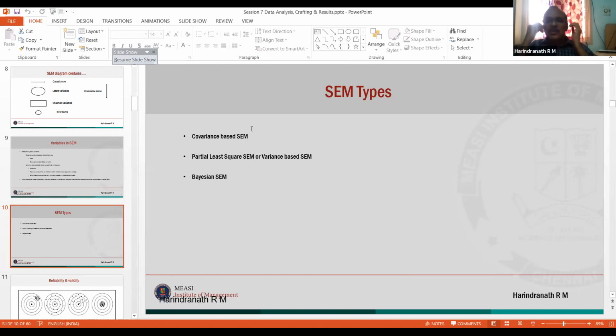So there are 3 types of SEM. Covariance based, okay. Partial least squares, the other one, is also called variance-based SEM, partial least squares.